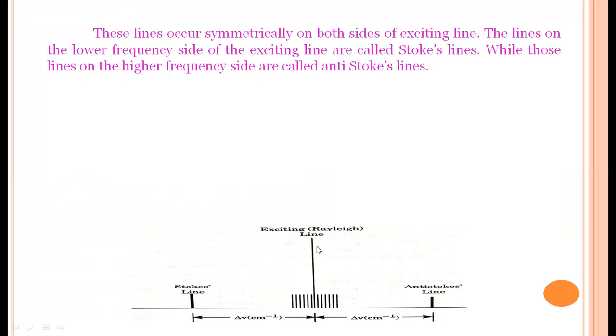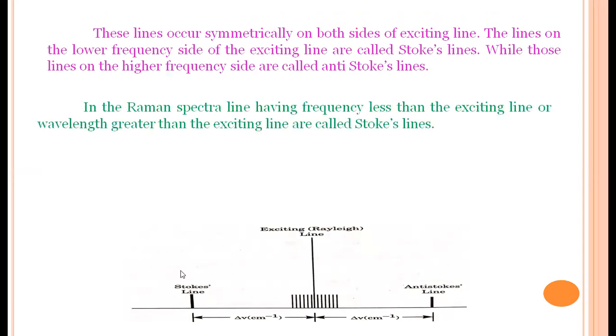The central line frequency is not changing, so this is also called the Rayleigh line or Rayleigh scattering. Those lines on the higher frequency side are called anti-Stokes lines, while those lines having lesser frequency than the incident line are called Stokes lines. So there are two Raman lines we observe.